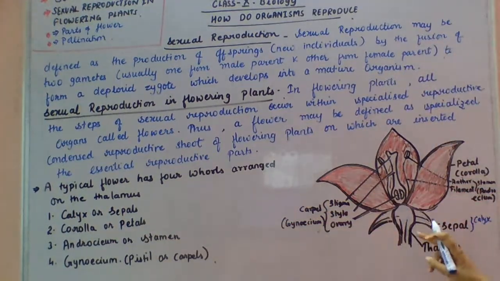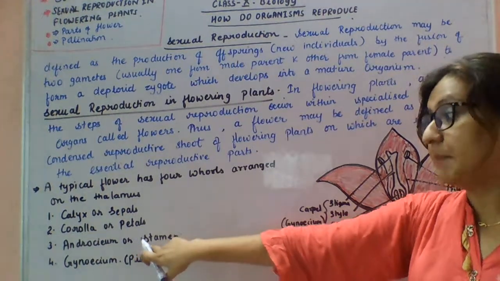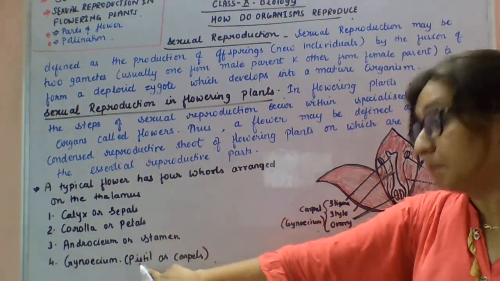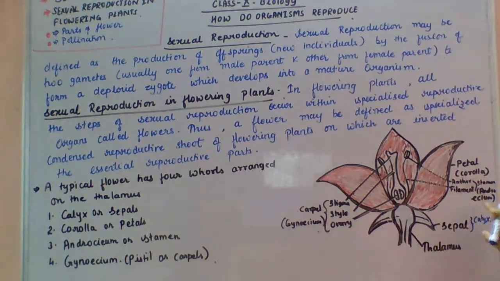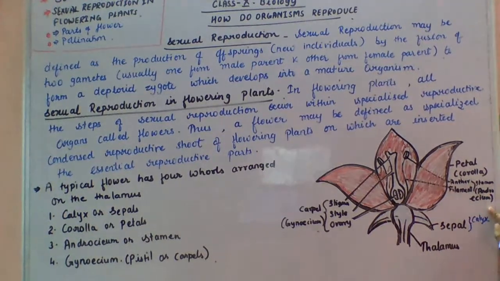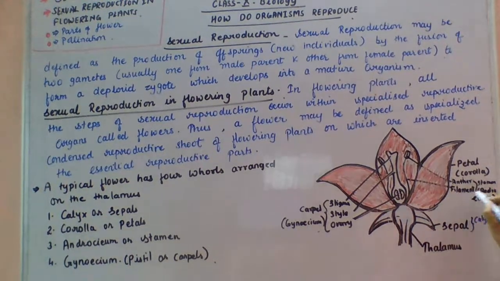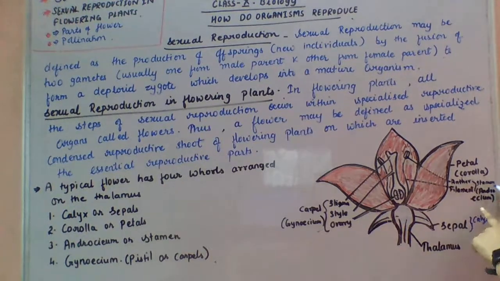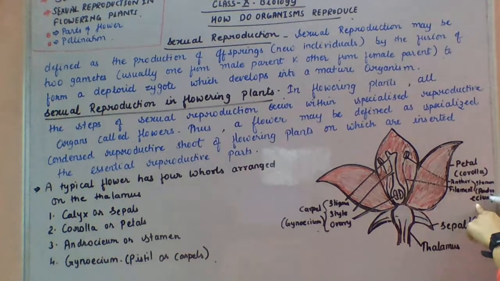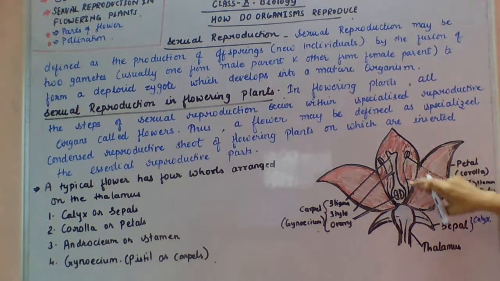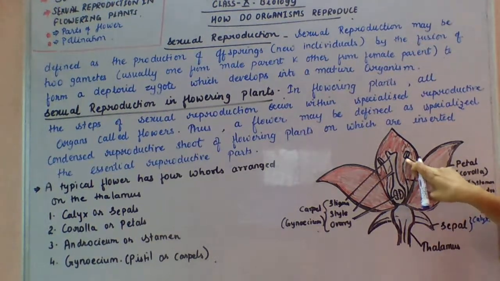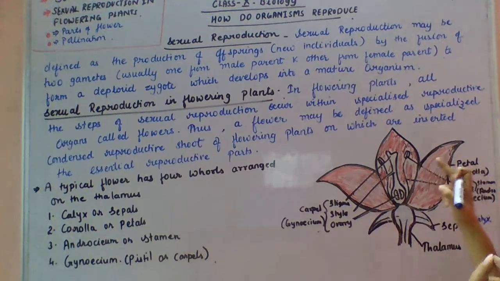And now we will discuss the male parts and female parts. The androecium or stamen is the male part in the flower, and the gynoecium, pistil or carpels are the female part in the flower. First, the androecium, or you can say the male reproductive part of a flower. The male reproductive part is called the stamen or androecium. It consists of 2 parts, the anther and the filament. This stalk-like structure is the filament, and this is the anther. Here the pollen grains are present.